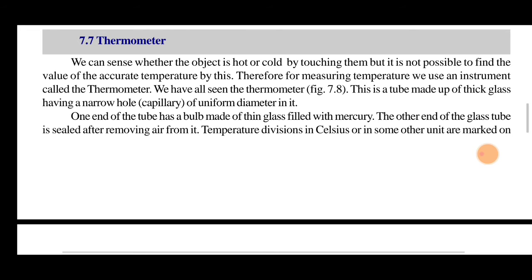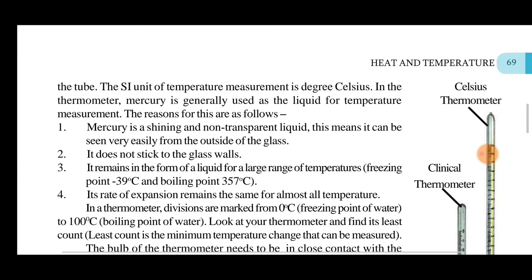So one end of the tube has the bulb made of thin glass filled with mercury. The other end of the glass tube is sealed after removing air from it. The temperature divisions of Celsius, or in some other unit, are marked on it. In that way the thermometer works.